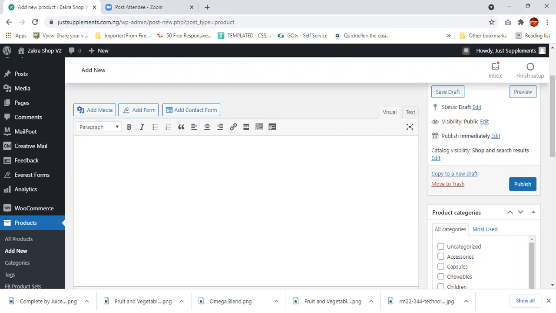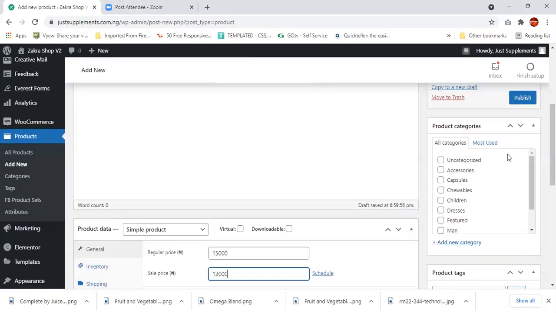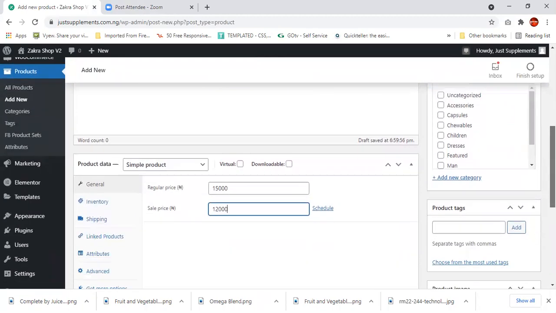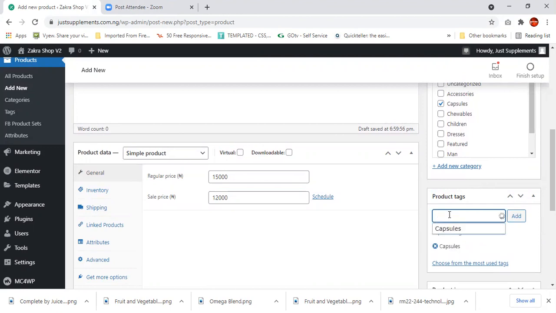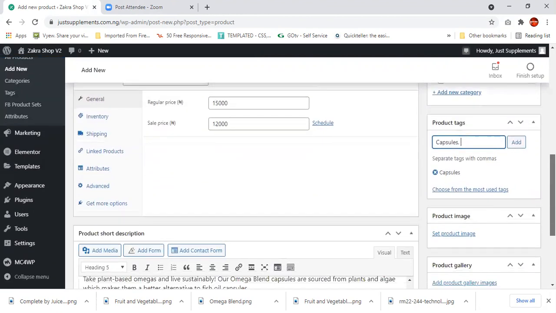So I'll just come over here and click. I think I have capsules here already. So I'll just select my capsules. I still have the tags as capsules. Okay. Then mind you, capsules are already there as part of the tag, so it's a lot easier for you.